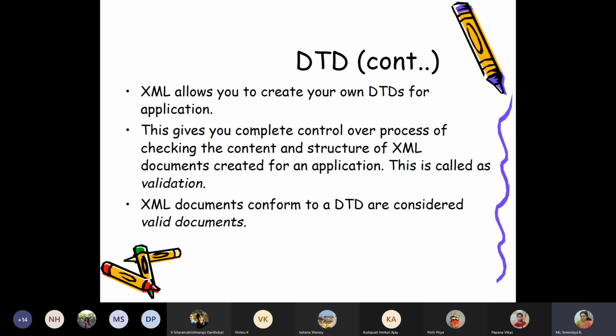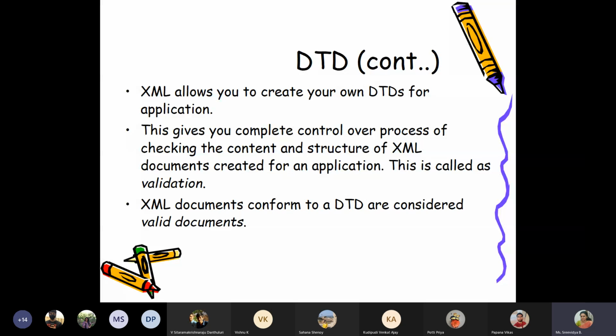So then you need to come up with a DTD which will say there should be a bill number, a date, a name of purchaser, then address, then items. Inside the items, you can have item ID as an attribute, price of the item, quantity of the item, or two other tags. And the order of these things should be like this. Then total price you can calculate and put it.